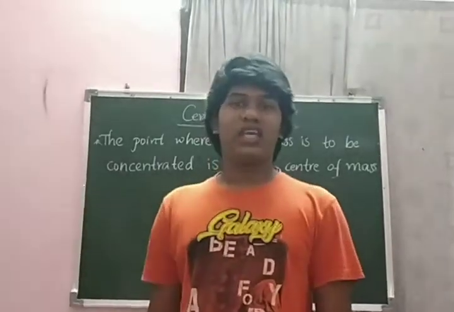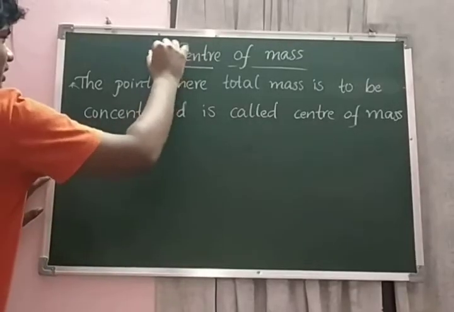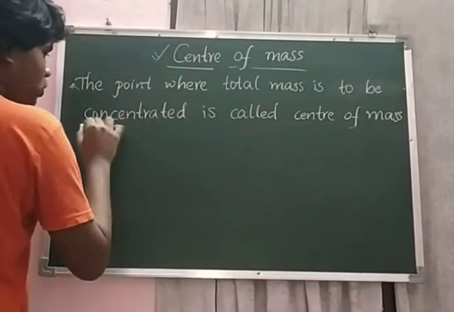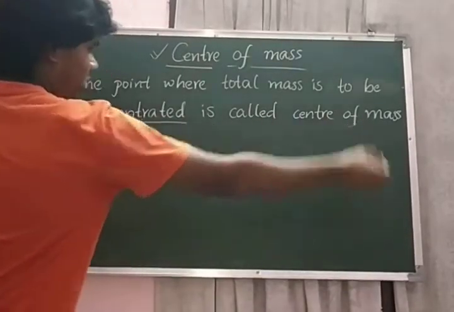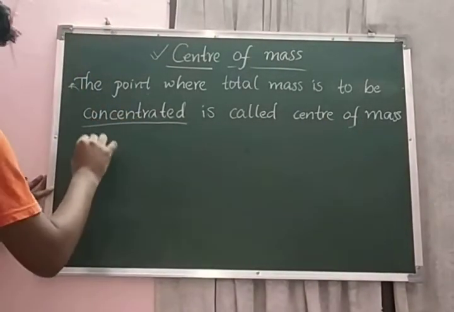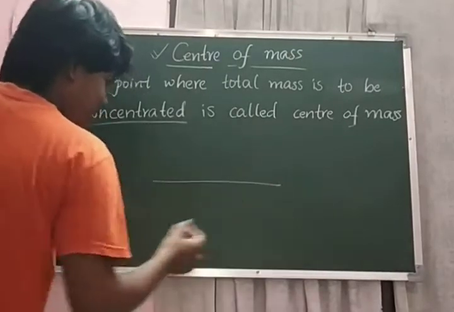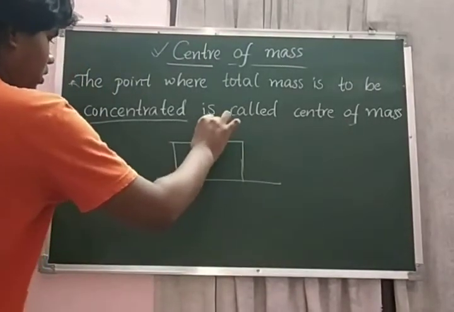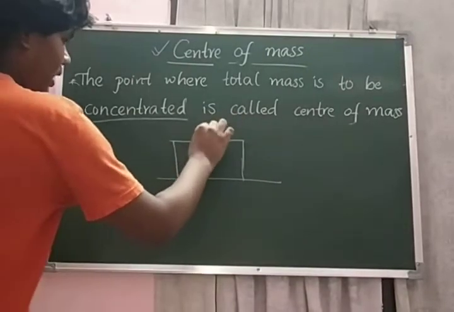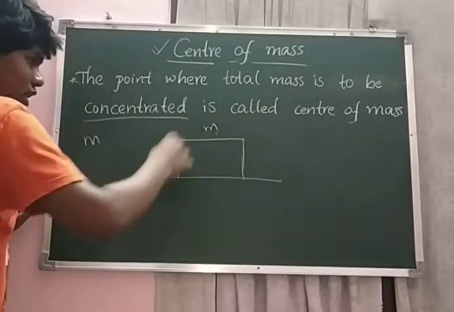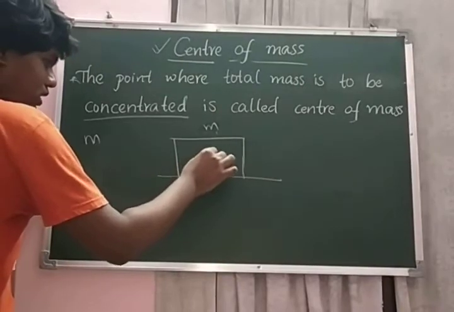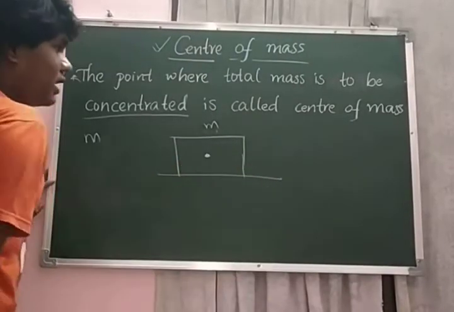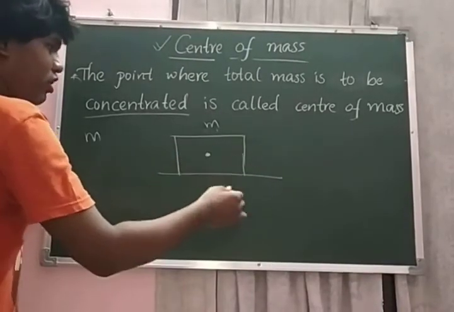In this video I am going to talk about center of mass. The point where the total mass is concentrated is called the center of mass. Let us consider a block of mass m placed on a surface. The total mass of the block is concentrated at this point, so this point is said to be the center of mass.